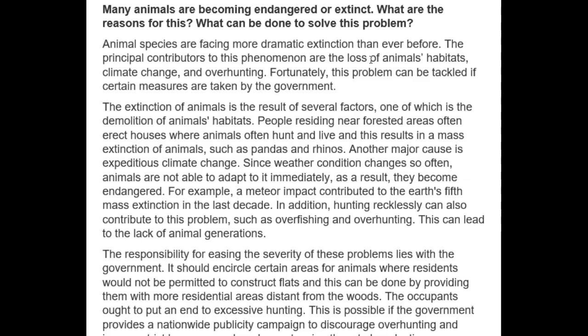How about something like, more and more animal species are becoming endangered and extinct than ever before? That would have been okay. But like I said, I thought that this didn't really create a collocation that felt particularly natural. Other than that, though, I thought you did a great job. Principal contributors was nice, and then animal habitats, climate change, all this was very good.